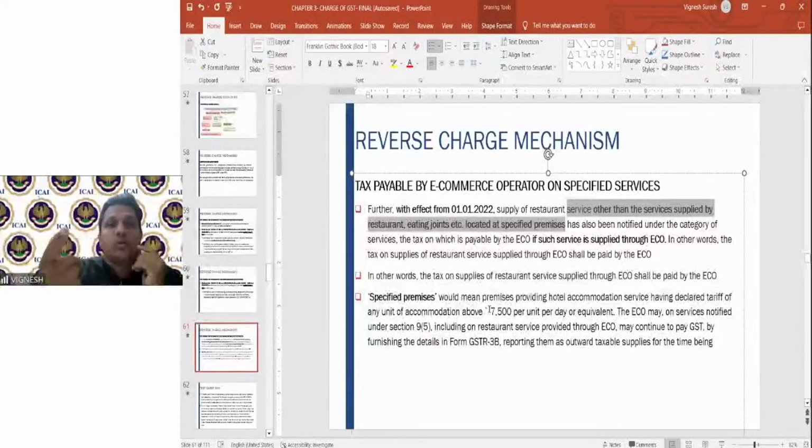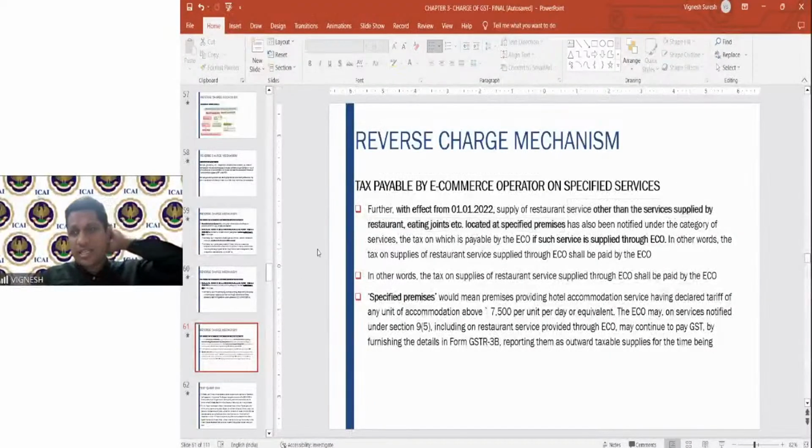If you are ordering from a 5-star hotel which is registered on Swiggy, then the liability of collecting the GST continues to be on the 5-star hotel and not Swiggy. I hope it is clear. So from 1st January 2022, the e-commerce operator has the total responsibility of discharging the respective GST. Very, very important. We can expect a problem based on these lines. Fine.